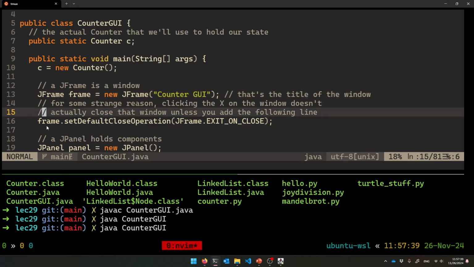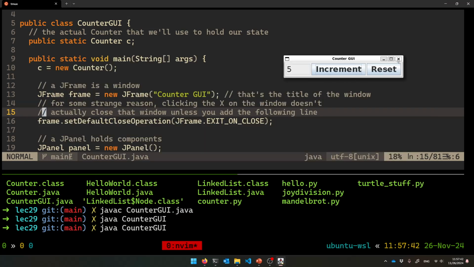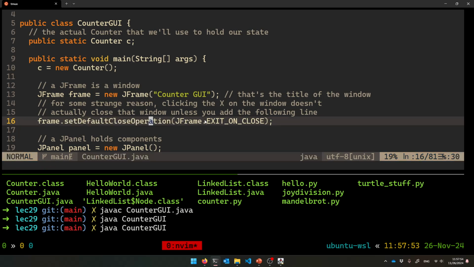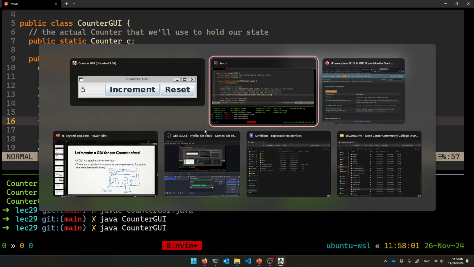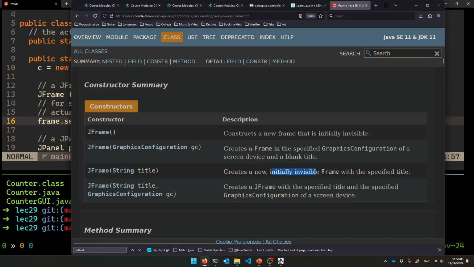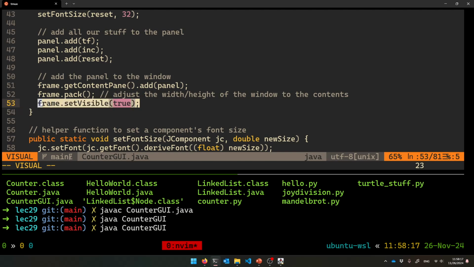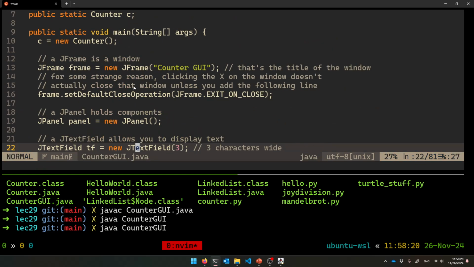And then for some very odd reason, by default, if you click the X in Java for the JFrames, it doesn't actually close the program, it doesn't actually end the program. That's what I want, so I have to tell it that. The default close operation is exit, please, just because the original default was not that. So that's what you've got to do. And by default, your JFrame is invisible initially, because you haven't put all the stuff inside of it. You're not going to show it to the user until you put stuff inside of it. At the very bottom, that's when I actually make it visible, after I've done everything. Then it's ready.